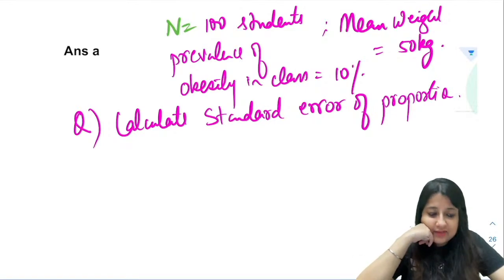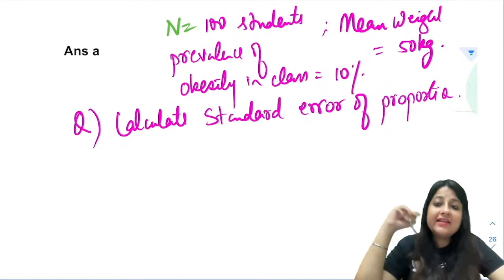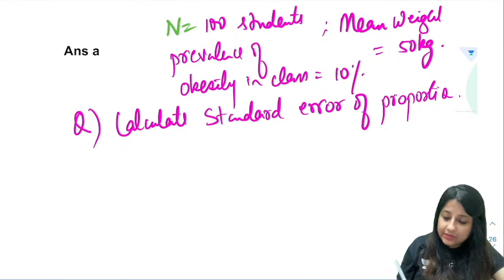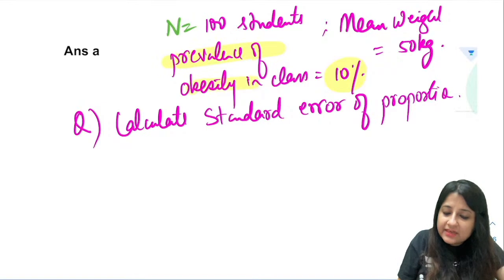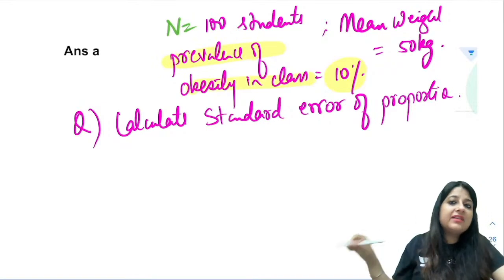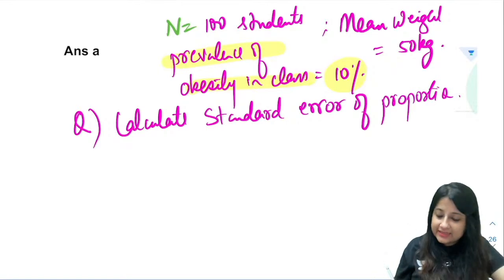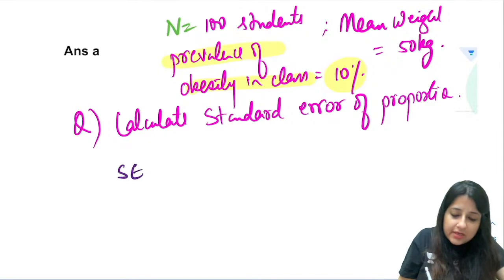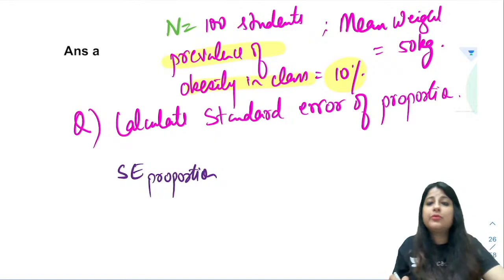I'll tell you the difference between standard deviation and standard error. Just give me a moment, okay? What is the formula of standard error of proportion? Now look over here. The important thing is the prevalence has been given to you. So that prevalence is written as 10%, everybody. I have not given you standard deviation. So whenever you are to calculate standard error of proportion, you have to know these two formulas, standard error of mean and proportion.